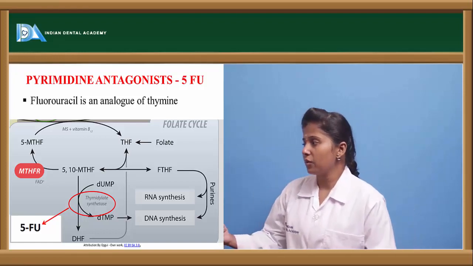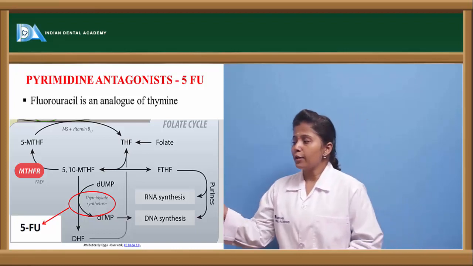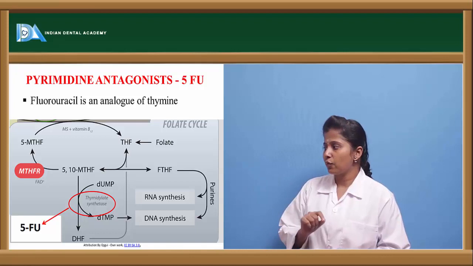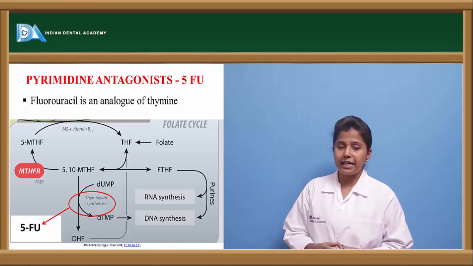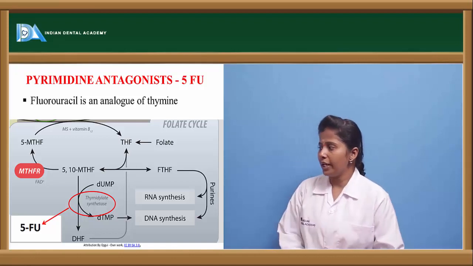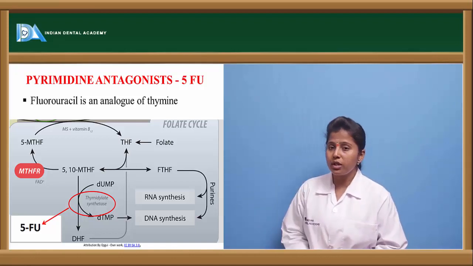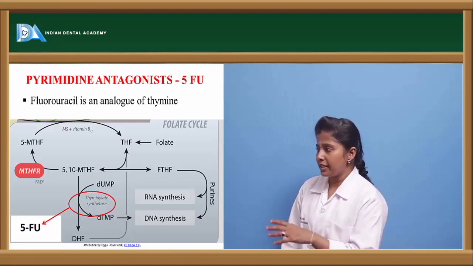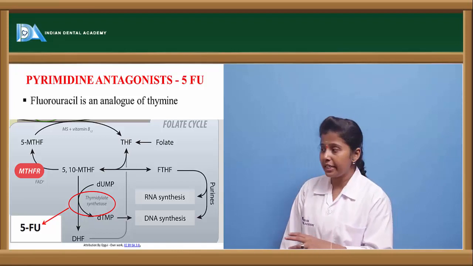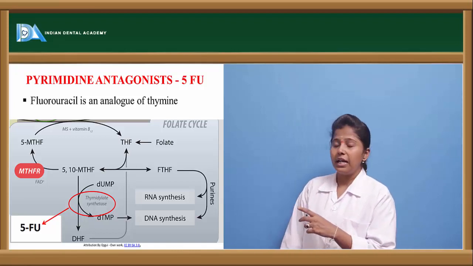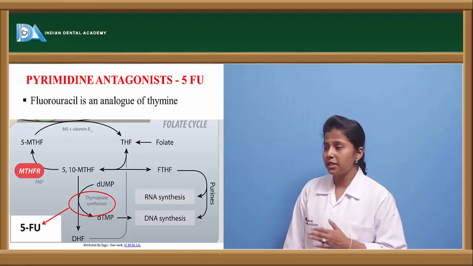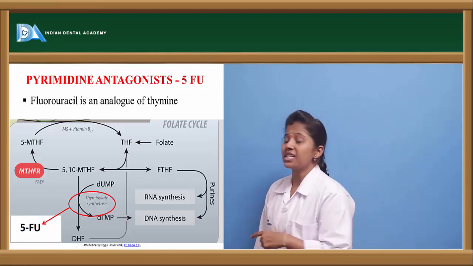Here we can see the pictorial representation, where folate is converted to tetrahydrofolate, and this tetrahydrofolate is converted to 5-THF, that is folinic tetrahydrofolate, and this uses purines for RNA as well as DNA synthesis. And this tetrahydrofolate is converted to 5,10-methylene tetrahydrofolate, and with the help of an enzyme called methylene tetrahydrofolate reductase, it is converted to 5-methyl tetrahydrofolate. So this is a cyclic chain.